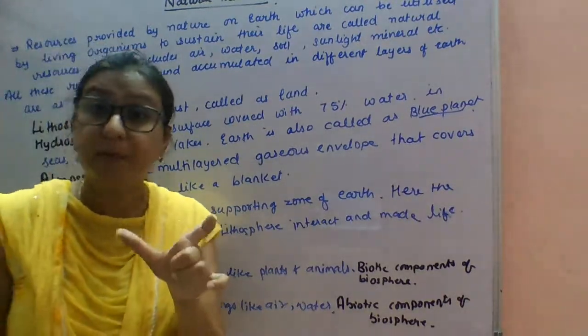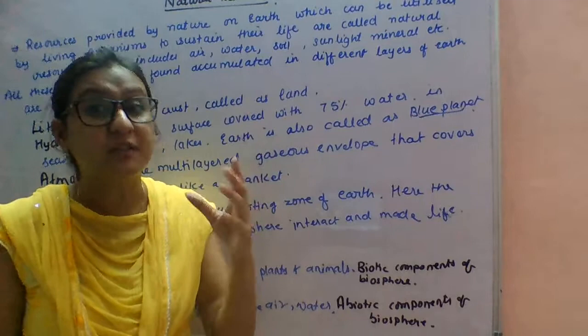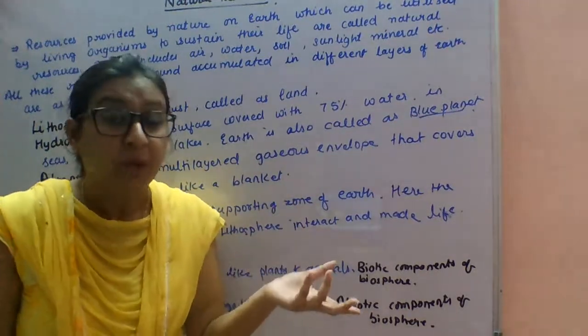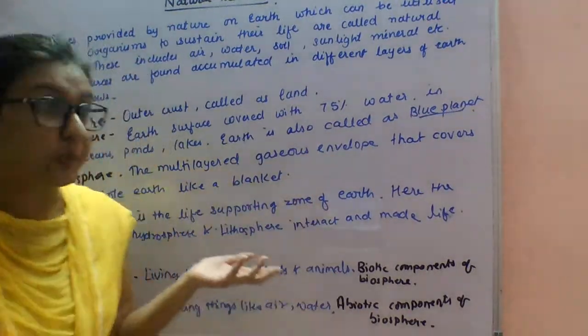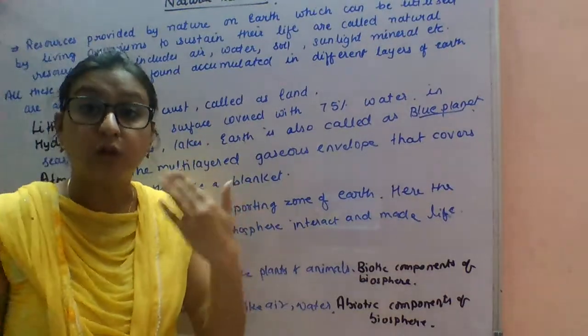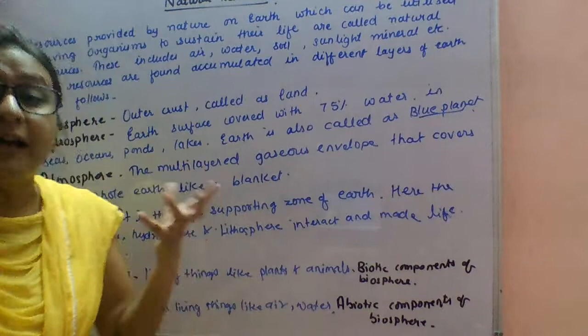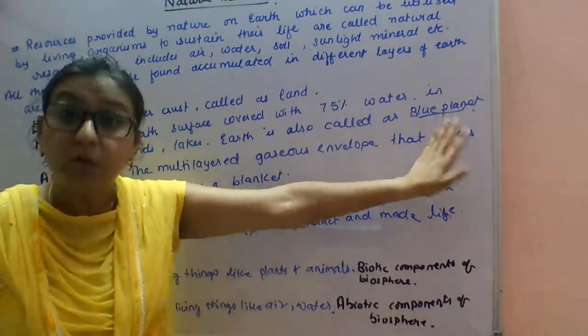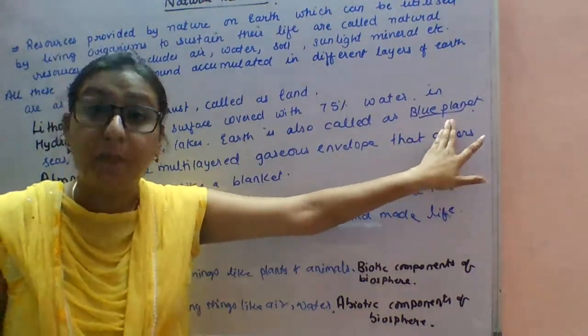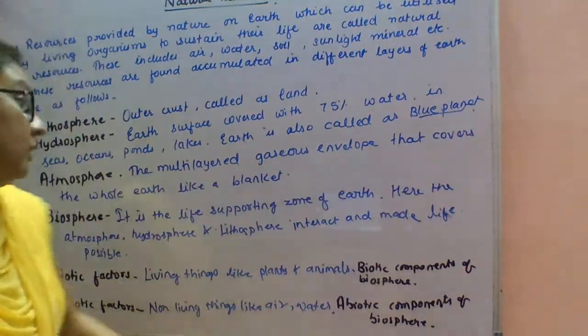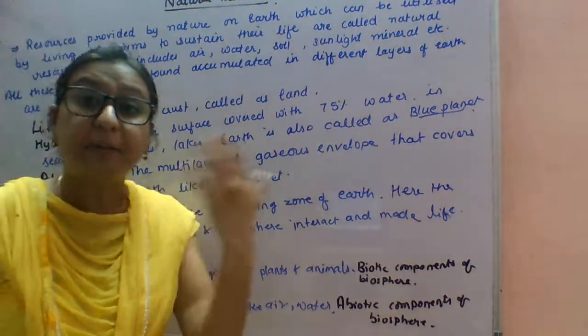Hydrosphere: hydro means water. About 75% of the earth is covered by this layer, called the hydrosphere. It also occupies the seas, ponds, lakes and all the water wherever water is there. Due to this, the earth is also called the blue planet. Next, atmosphere.